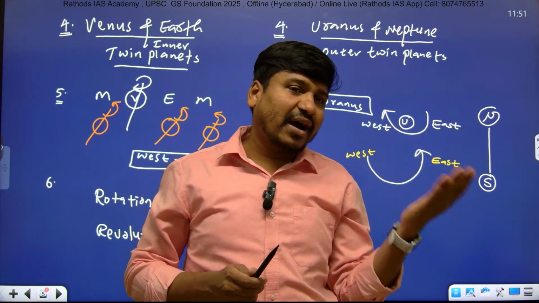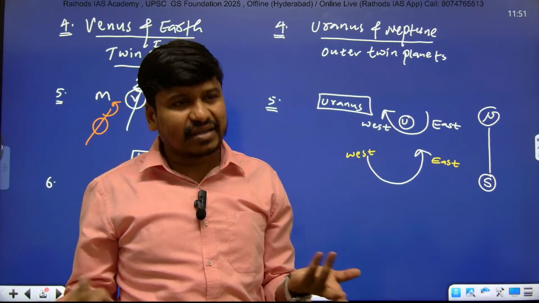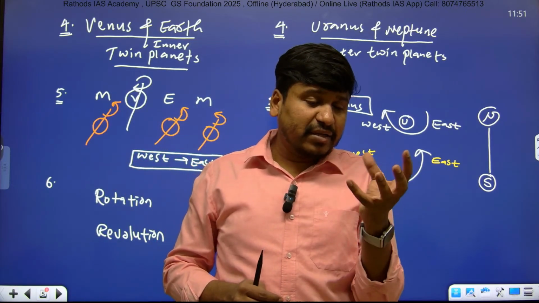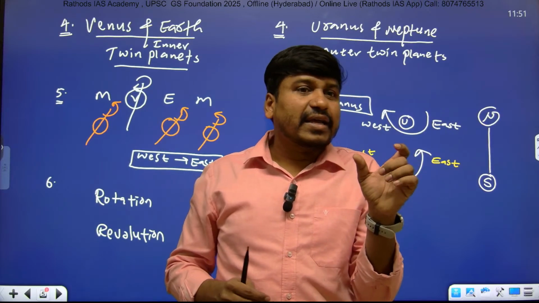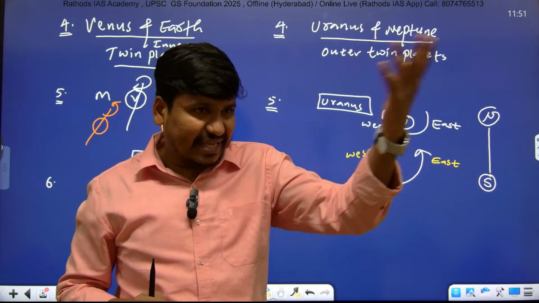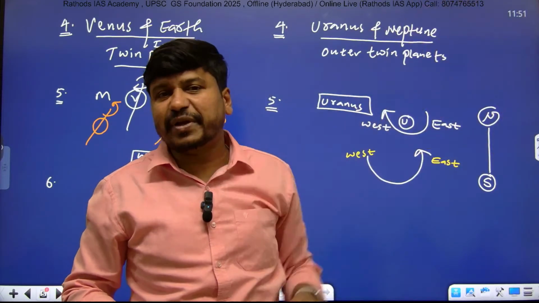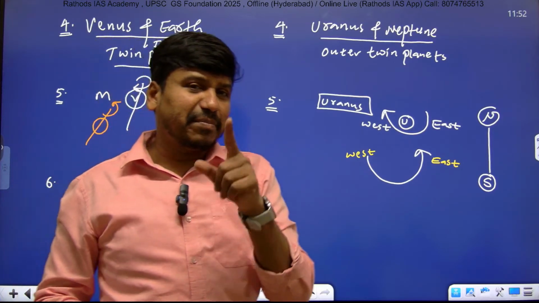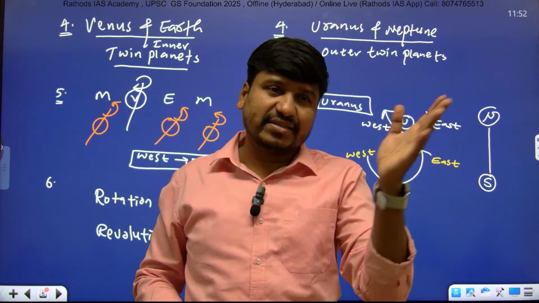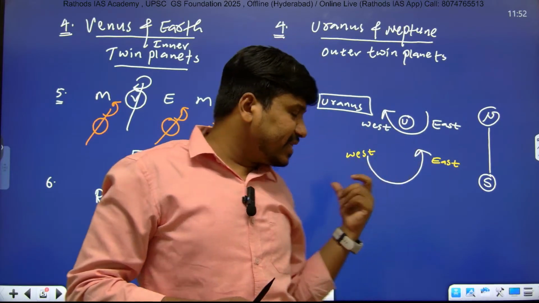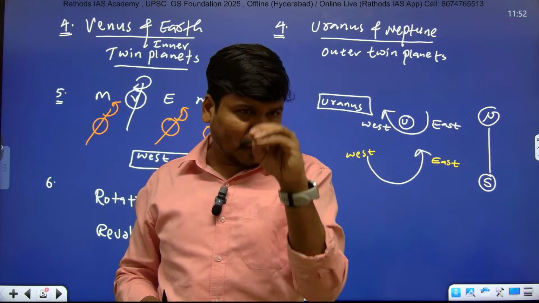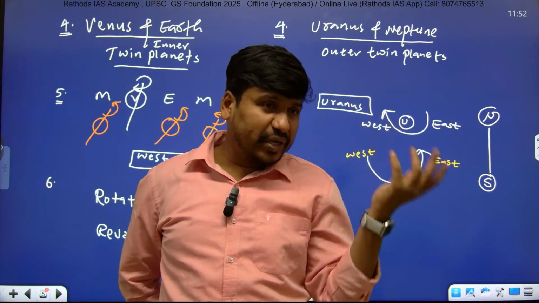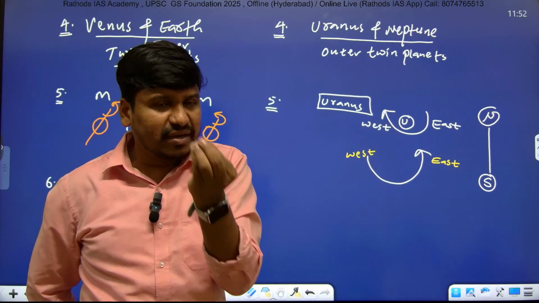If you compare a car and a truck, which is heavier here? The truck is heavier. That's why it travels with lesser speed as compared to the car, right? The car might be small, but it's less dense as compared to the truck, and that's why it travels with maximum speed. Please remember, outer planets might be bigger, but they are made up of gases and ice, and that's why they travel with more speed. And inner planets are heavier because they are made up of rocks and metals. They have more density, and more dense material will travel slowly.